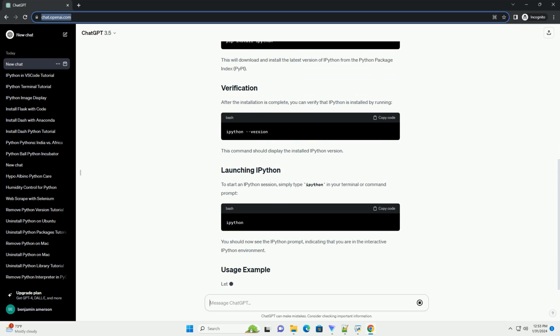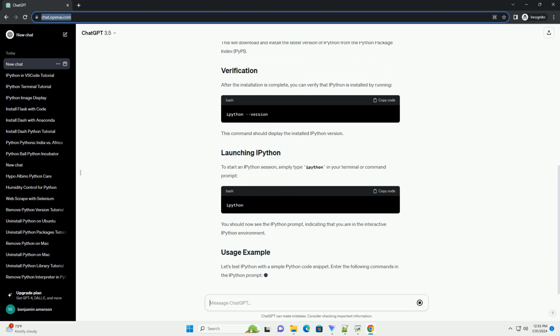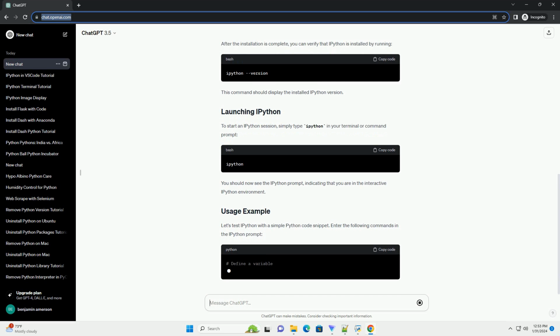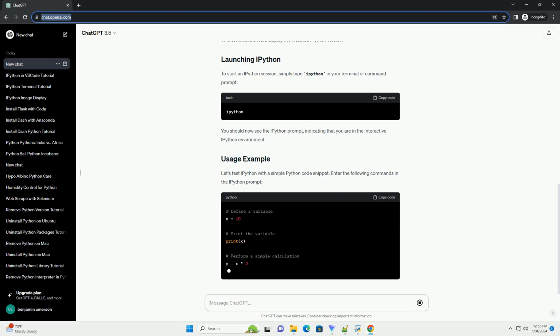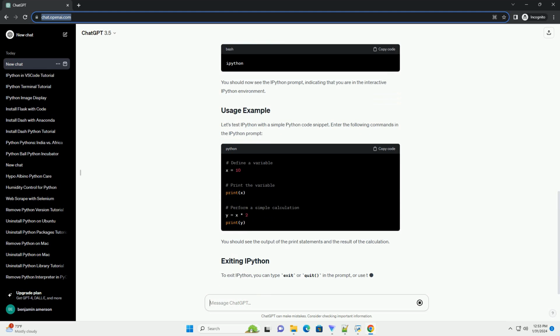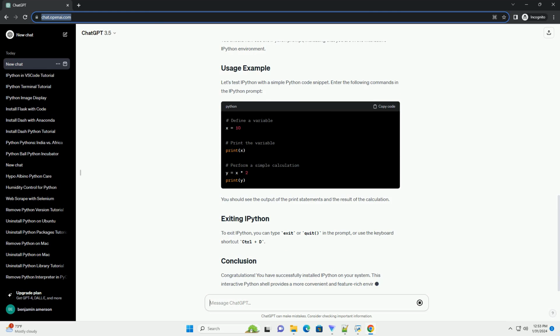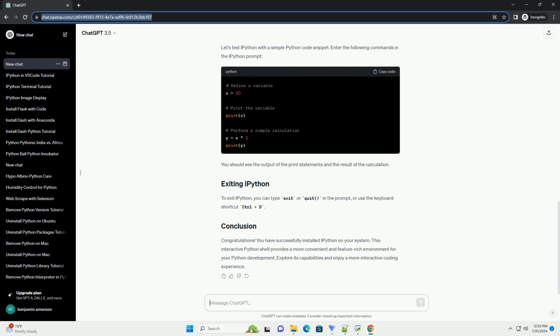The recommended way to install IPython is by using the Python Package Manager, pip. Open your terminal or command prompt and run the following command. This will download and install the latest version of IPython from the Python Package Index, PyPI. After the installation is complete, you can verify that IPython is installed by running. This command should display the installed IPython version.